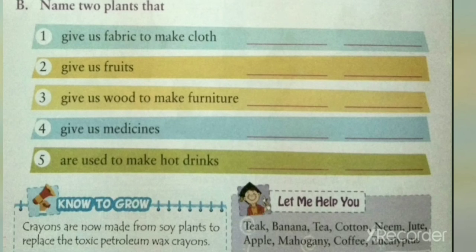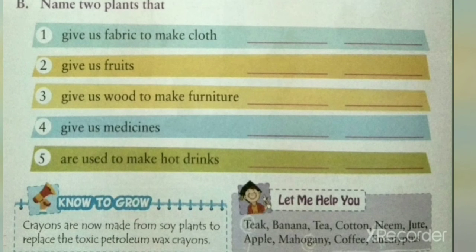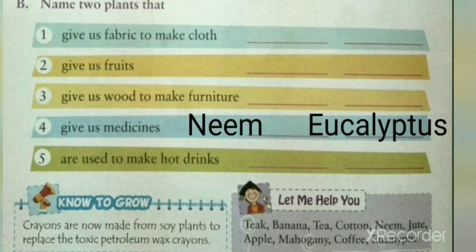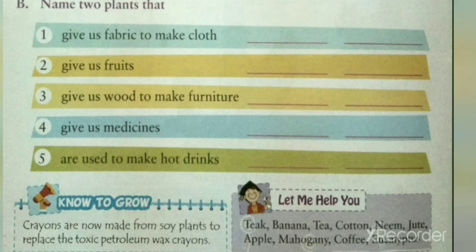The third question is two plants that give us wood to make furniture. The two plants that give wood are teak and mahogany. We will write in the space given teak and mahogany. The fourth question is name two plants that give us medicines. The two medicinal plants are neem and eucalyptus. We will write in the space given neem, eucalyptus.